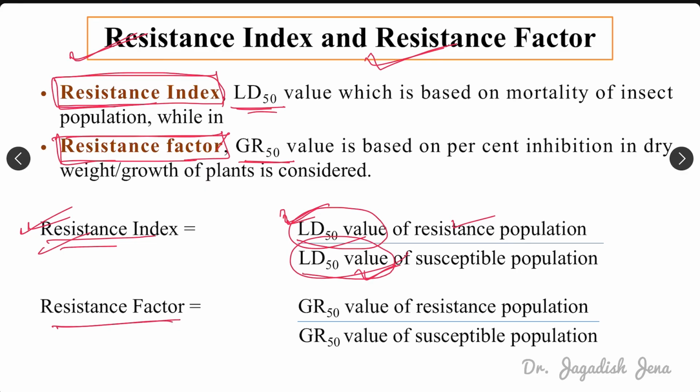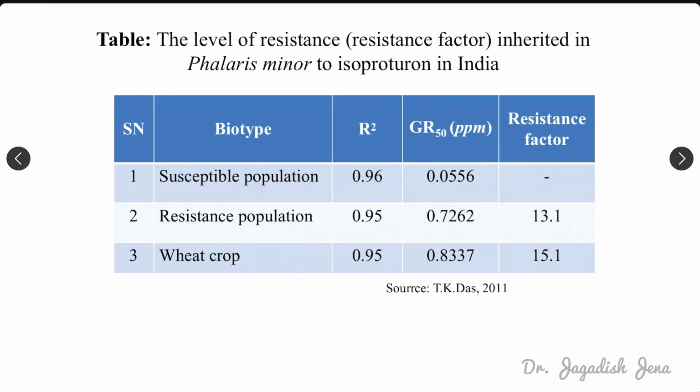Then what is the resistance factor? That is the growth reduction 50, GR50. It is the dose of herbicide required for 50% growth reduction of the resistant weed population, divided by the dose of herbicide for 50% growth reduction in the susceptible population. So this is the resistance factor. Is it clear what the resistance index and the resistance factor are? It continuously comes in exams, so you must remember this.